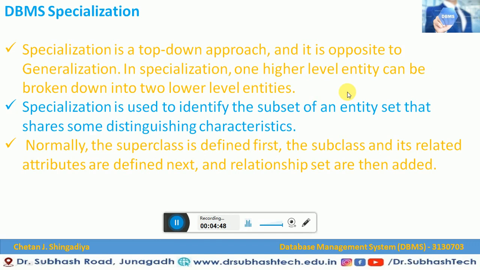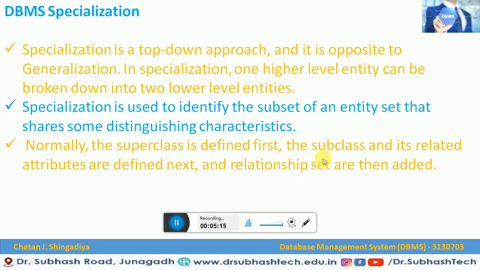So this is how we can define specialization. Specialization is used to identify the subset of an entity set that shares some distinguished characteristics of an entity. Normally, the superclass is defined first, and the subclass and its related attributes are defined next. Then the relationship sets are added.